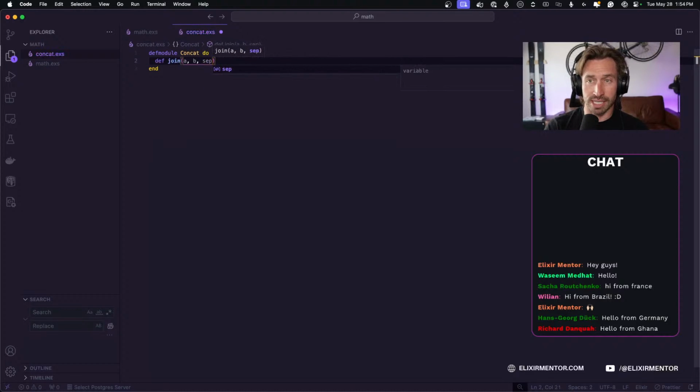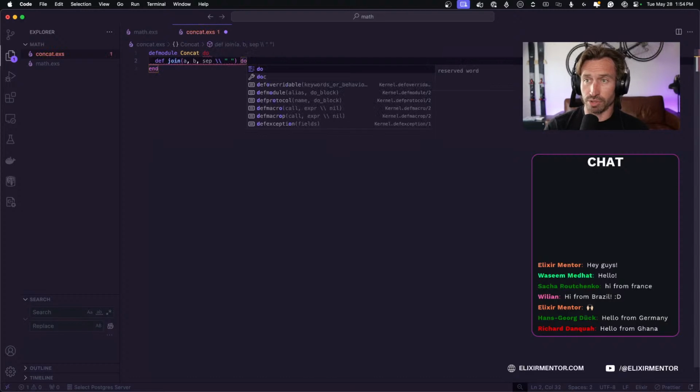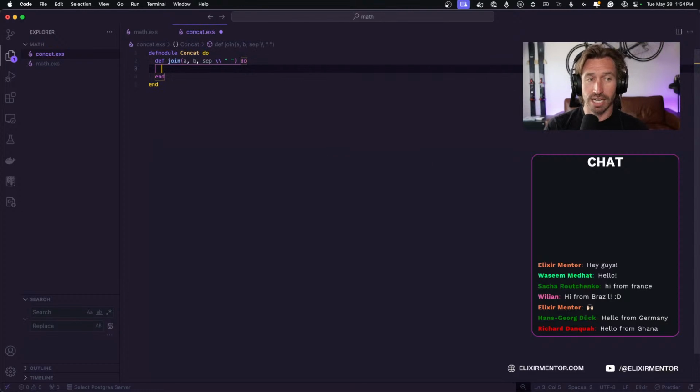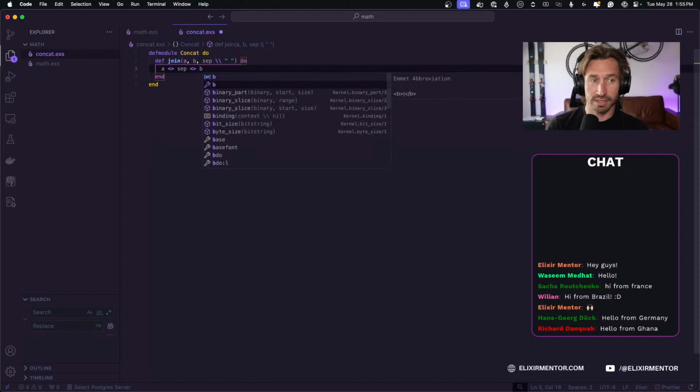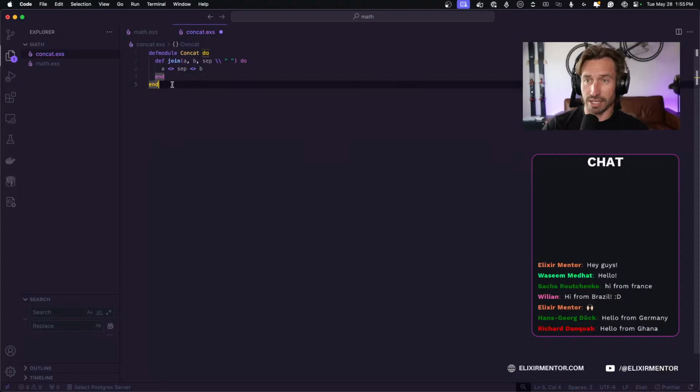So it's called sep, and by default, it's just going to separate them with a space. Then we'll do our do end block, and we're just concatenating. So we're taking argument A, concatenation operator, and then what we're separating it with, and then concatenation operator, and then B. All right, so that is cool.